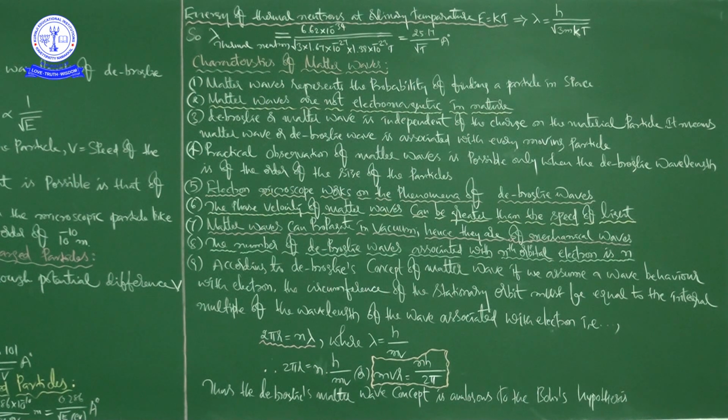Next, fifth one, electron microscope works on the phenomena of de Broglie waves, which is very important. That's why I underline it. Electron microscope is one of the advanced microscopes we have nowadays. What is the purpose of a microscope?